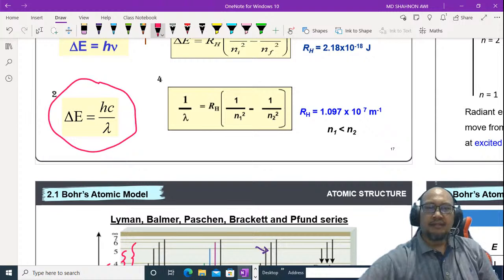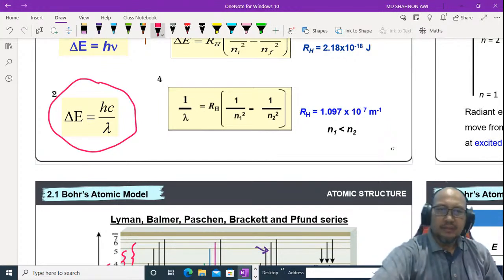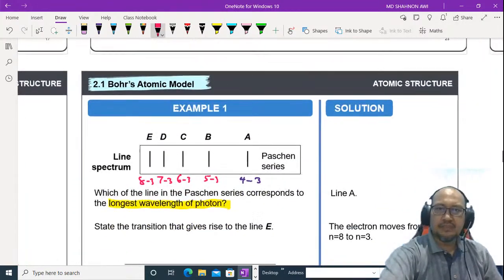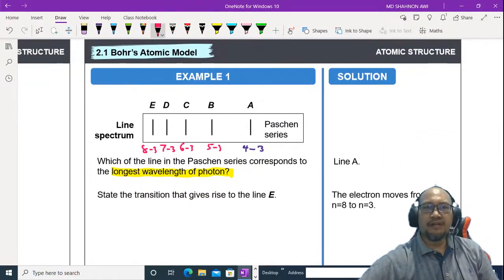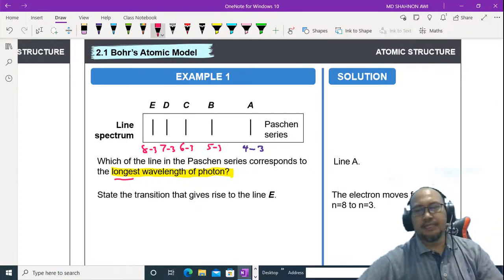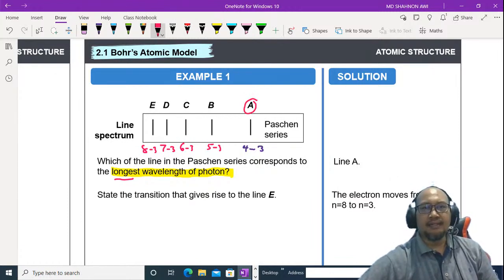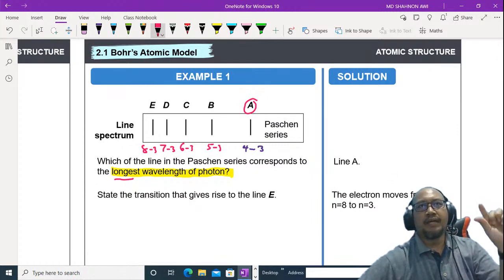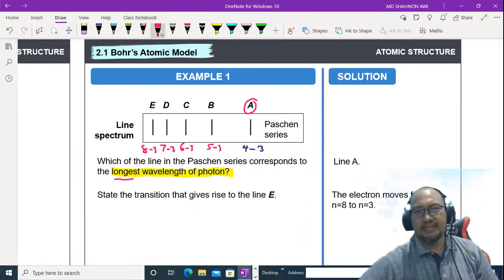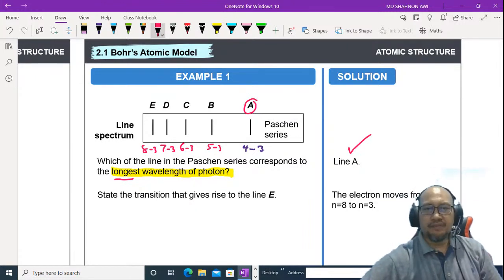The energy is inversely proportional to the wavelength. The higher the energy, the shorter the wavelength. So for this question, the longest wavelength should be the lowest in energy. It should be line A. Line A has lower energy compared to B, C, and D, which means it has the longest wavelength.